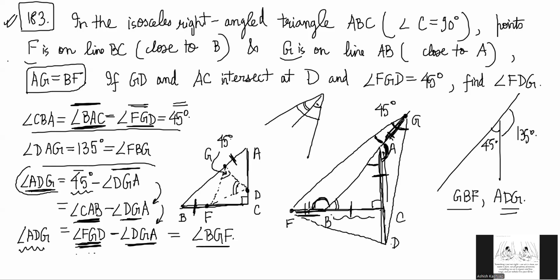I already have GF is equal to AG, right? No, GF, I'm making a mistake. AG equals BF, we have already, right? So that is already there.